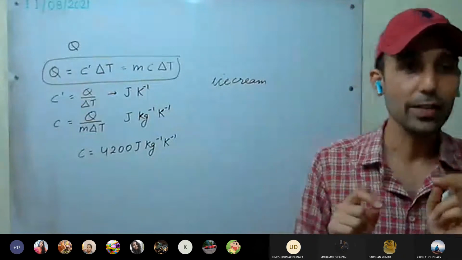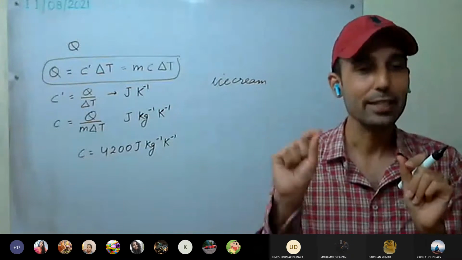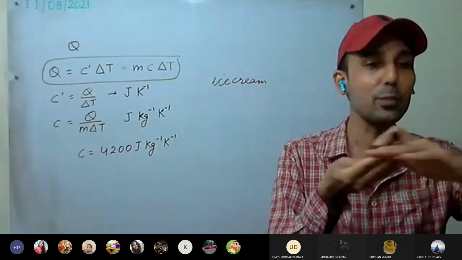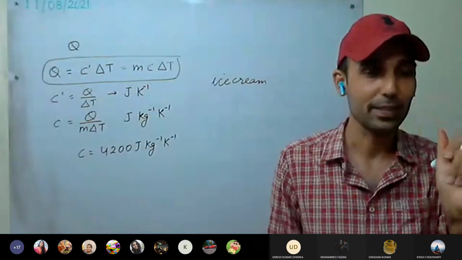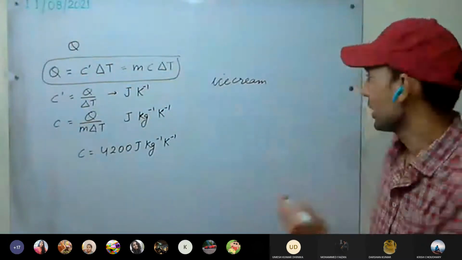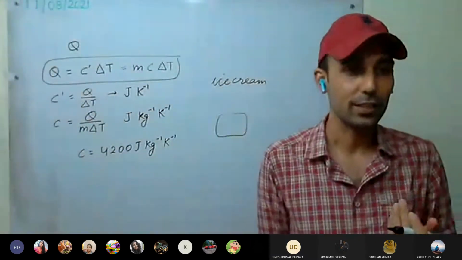Some ice cream you have eaten is very smooth. Some ice cream is not very smooth, like crystals are there in the ice cream. Some are very flavorful and very smooth, like cream. So what's the difference between them? It is due to preparation. If we cool the content of the ice cream very rapidly, very fast.